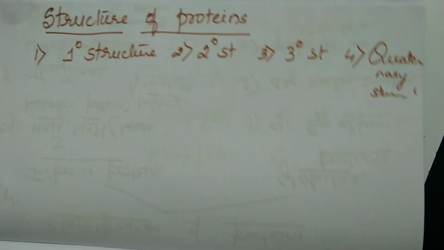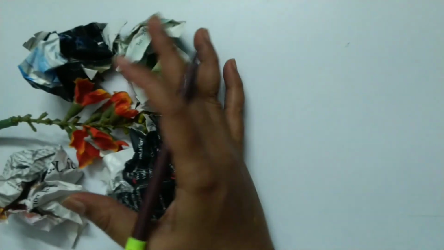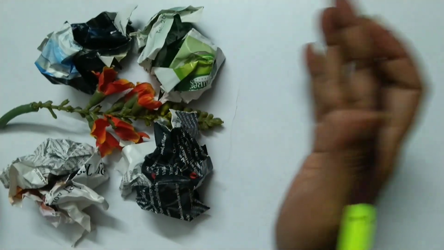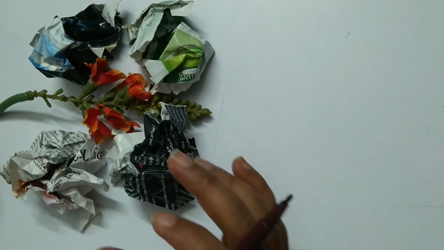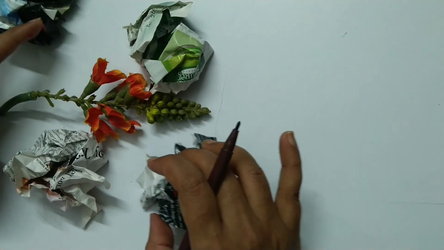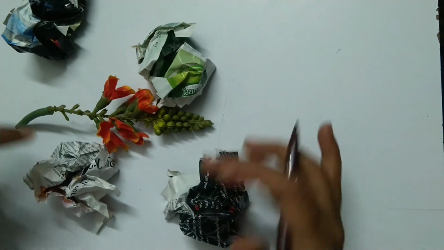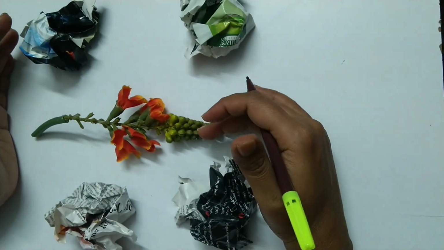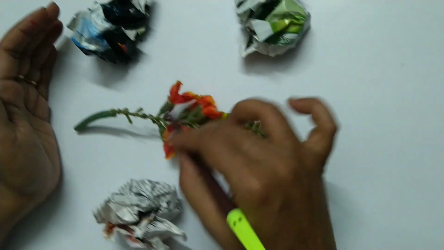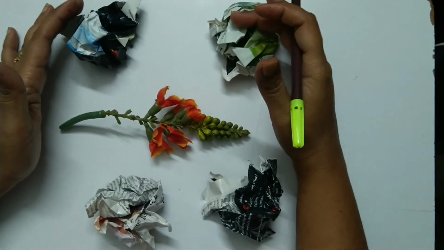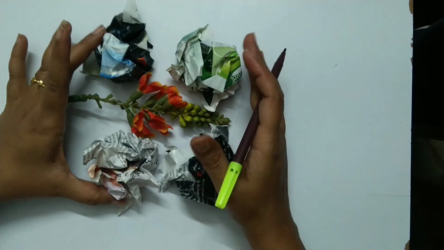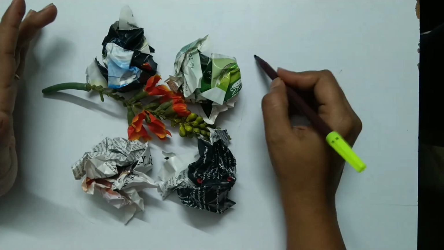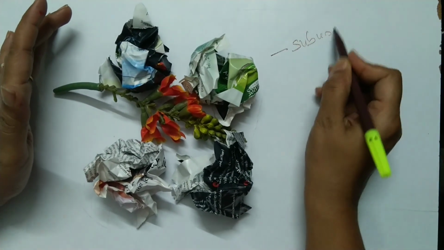I have prepared a small model here. Imagine this is a protein. I have used newspaper here. This is the structure of hemoglobin. It is made up of 4 polypeptide chains: first, second, third and fourth. And what is placed in the center? This flower is our iron. So our hemoglobin is made up of 4 polypeptide chains, which are called subunits.